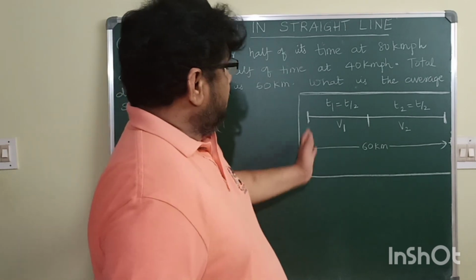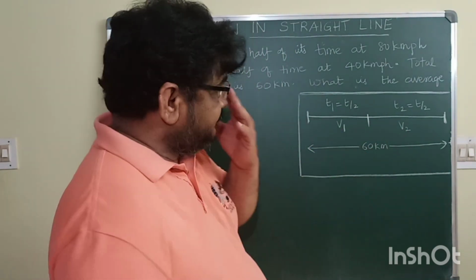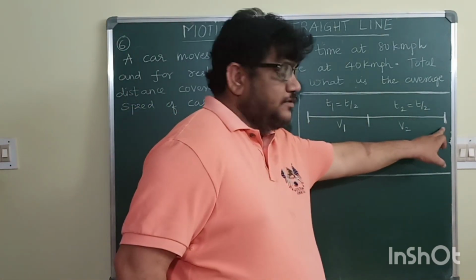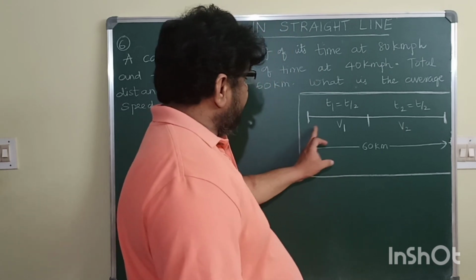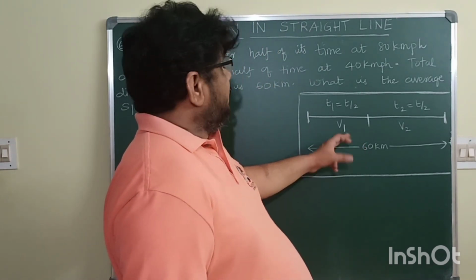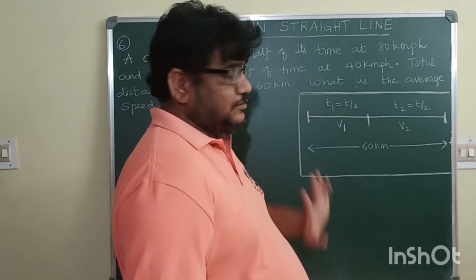Now, a small diagram for you to understand. Body is traveling from here to here. From here to here it is traveling with a speed v1, and the time it has taken is t by 2.